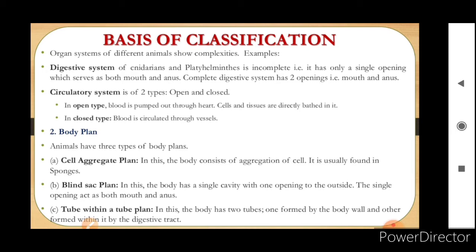Blind sac plan is the plan in which the body has a single cavity with one opening to the outside. This single opening acts as both mouth and anus. And the third is tube within a tube plan. That is, in this the body has two tubes, one formed by the body wall and the other formed within it by the digestive tract.